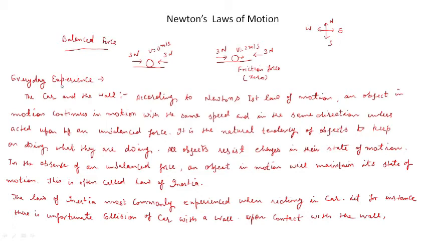Now we will discuss an everyday experience for Newton's first law of motion. The example is the car and wall collision. According to Newton's first law of motion, an object in motion continues in motion with the same speed and in the same direction unless acted upon by an unbalanced force. It is the natural tendency of objects to keep on doing what they are doing.